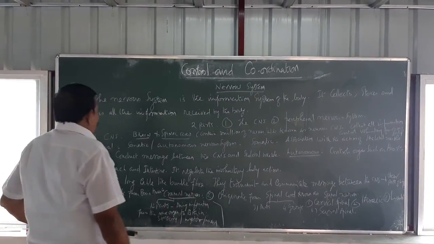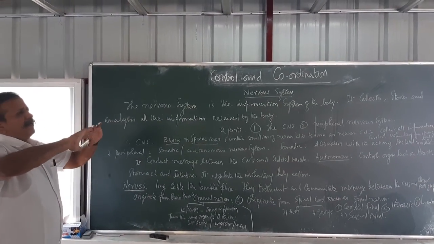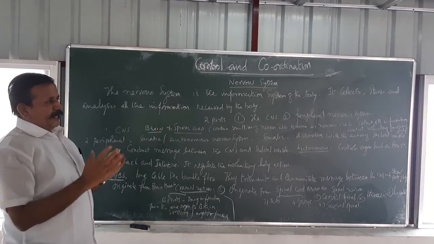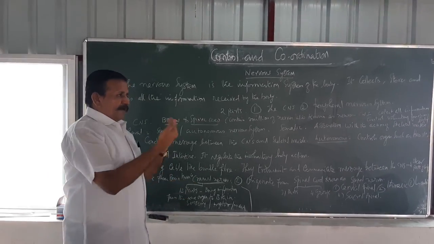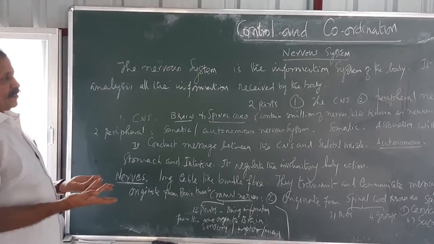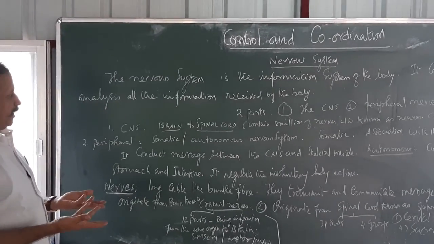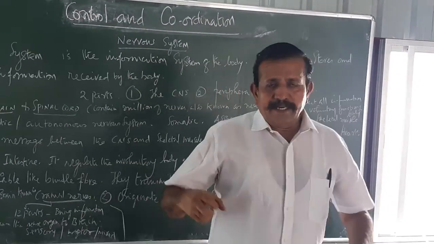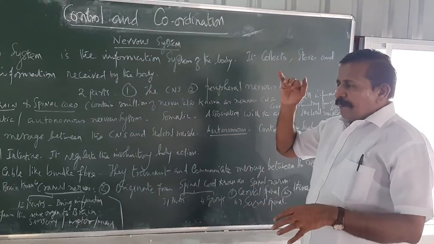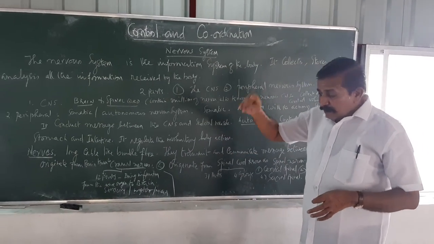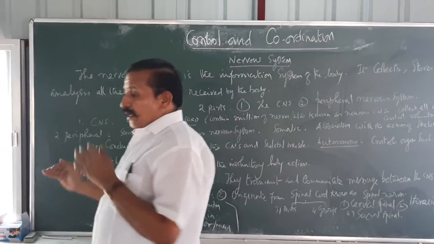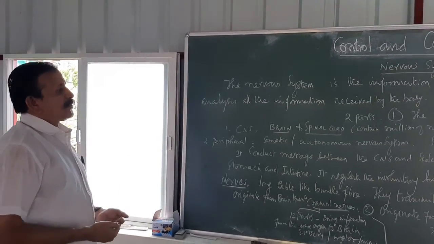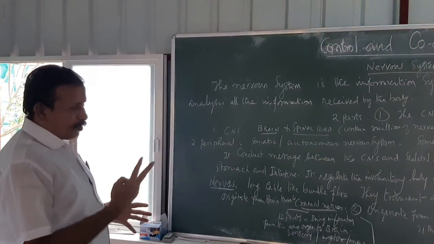So what is the meaning of nerves? The nervous system is majorly the brain and spinal cord, the central nervous system, and the peripheral nervous system. The central nervous system collects all information, analyzes it, and controls the whole body. It receives various information, and based on that it decides and determines the important messages and controls throughout the body. And the peripheral system acts along with the CNS, and it also has two important parts, somatic and autonomous systems.